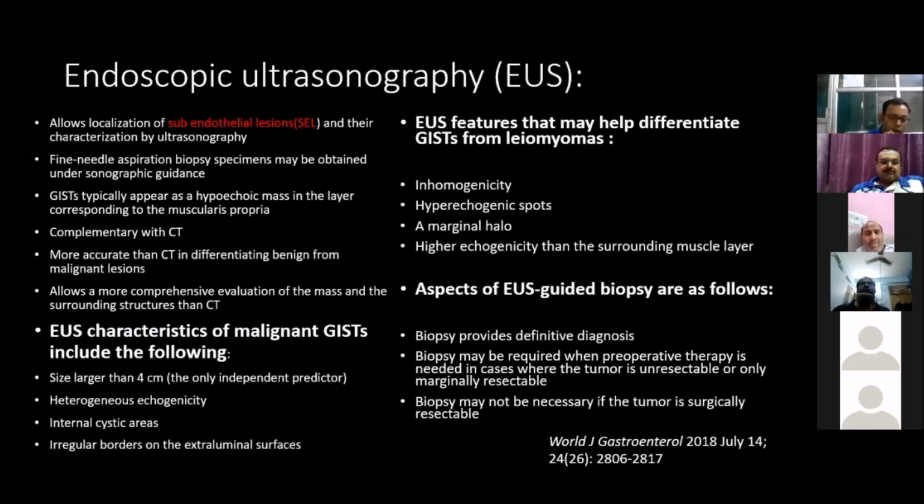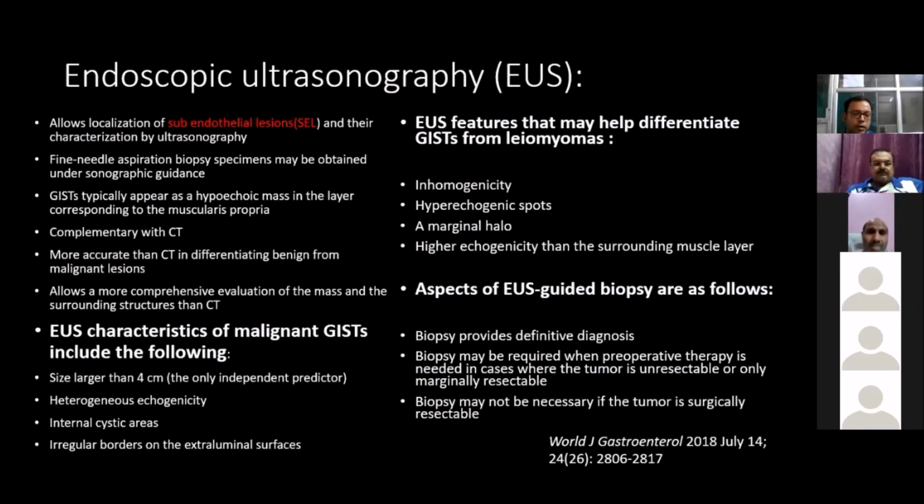Now I will come to the newer modality which serves diagnostic as well as other purposes, which is endoscopic ultrasound. Since most of these tumors are located in the esophagus, stomach, duodenum, and rectum, endoscopic ultrasound is useful because, first of all, it allows the localization of any subepithelial lesion very effectively, and it also has its own characteristics. And fine needle aspiration biopsy can be obtained under sonographic guidance.